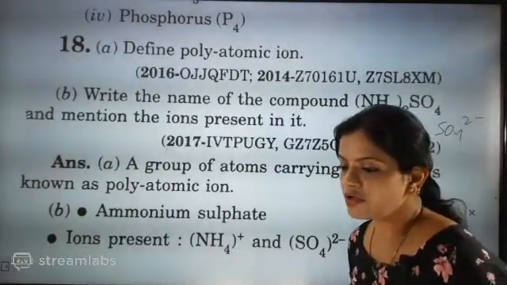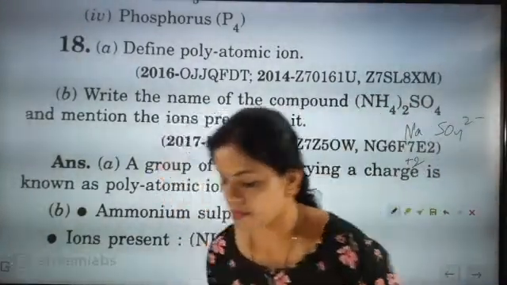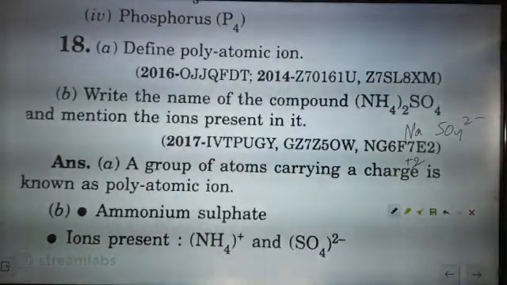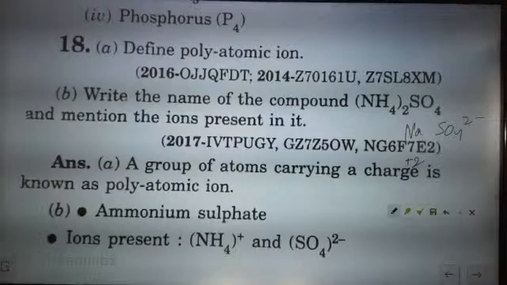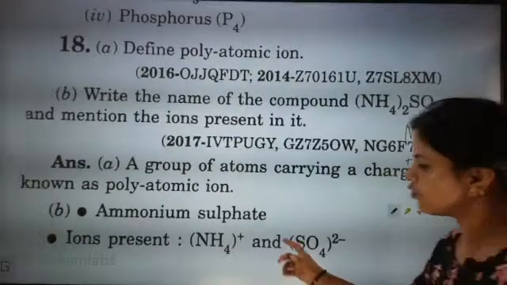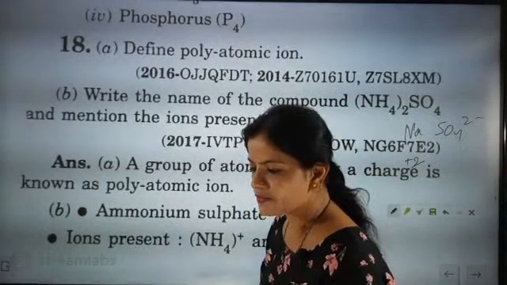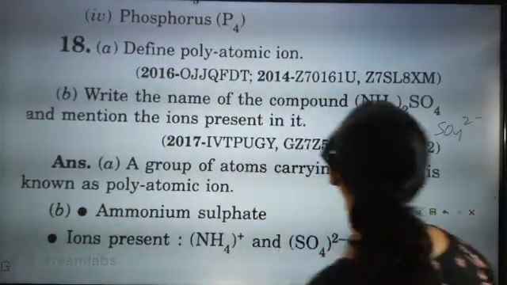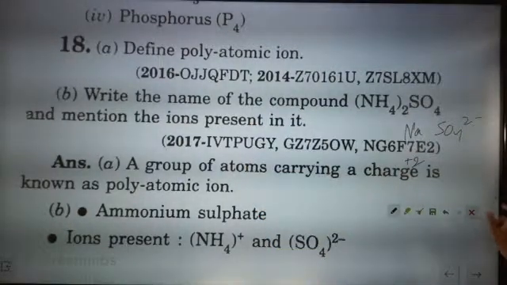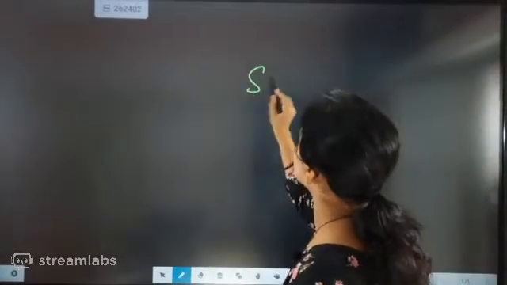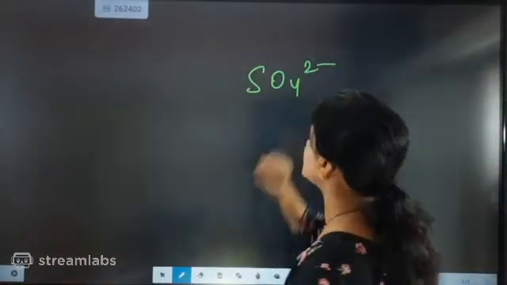Till here, is it over? Okay, ammonium ionic form NH4 plus will be there. I'll explain better. See, SO4 2 minus is sulfate.